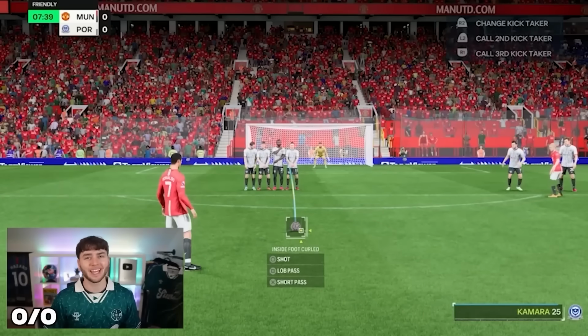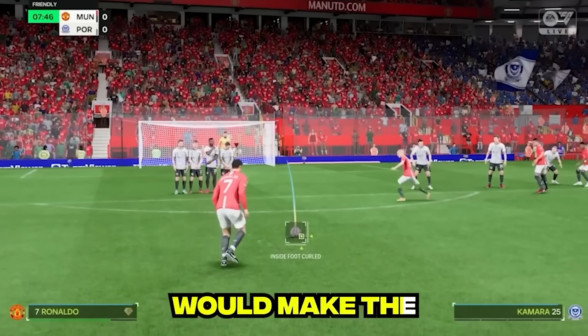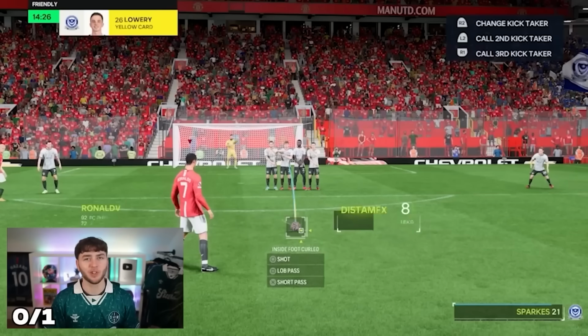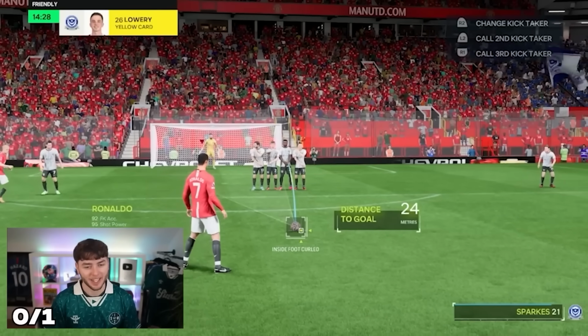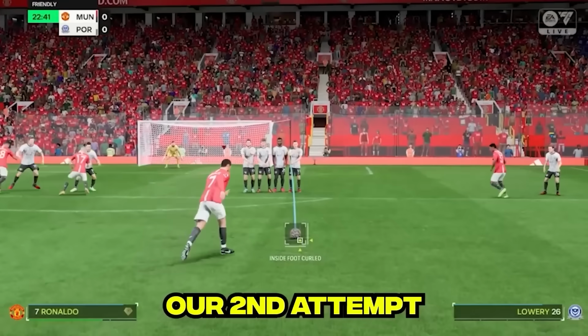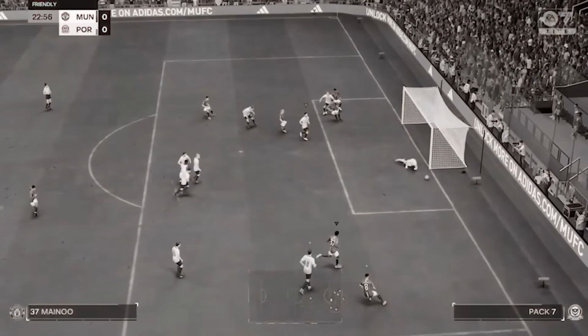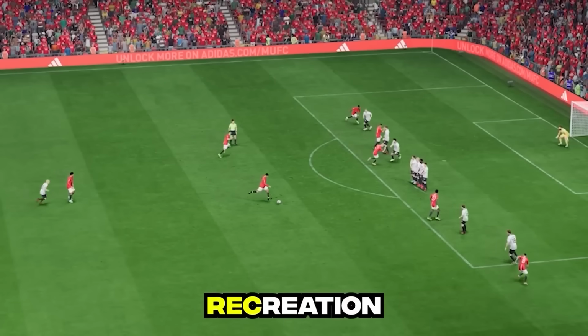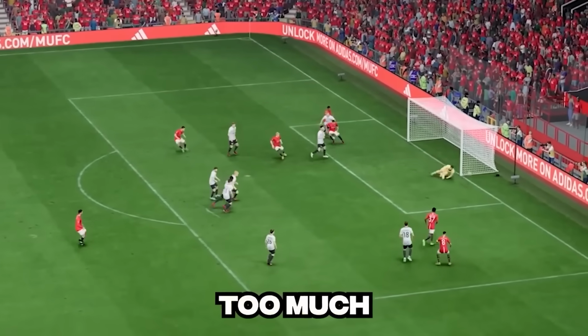Here we go, free kick, attempt number 1. And Ronaldo would make the keeper work on our first attempt. Oh my god, this position is a lot more like the original. Can Ronaldo score it? And our second attempt sucked. Our second attempt may have been a flop, but our third attempt, never mind. Oh no! We almost did the perfect recreation, but Ronaldo simply likes wood too much.